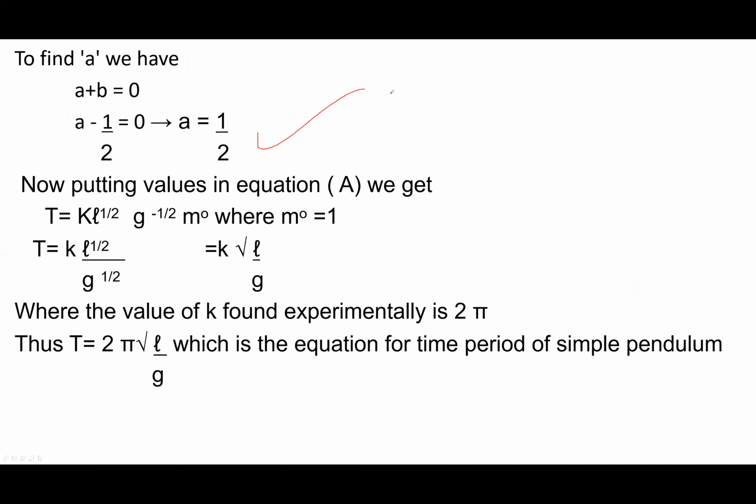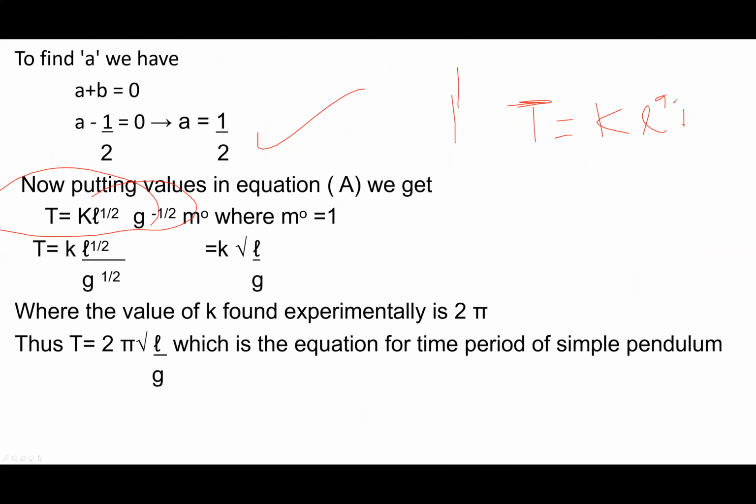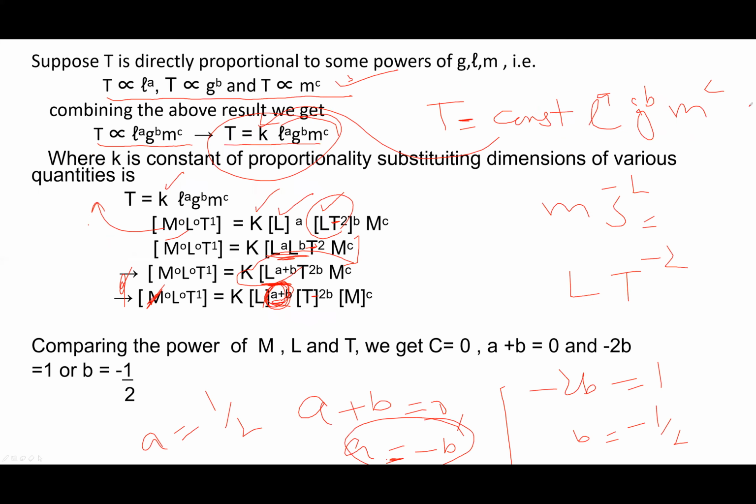Now T is equal to K L^a G^b M^c, we will get this equation. The power of L is a, the power of g is b, and the power of m is c. And c is equal to what? c is equal to 0.